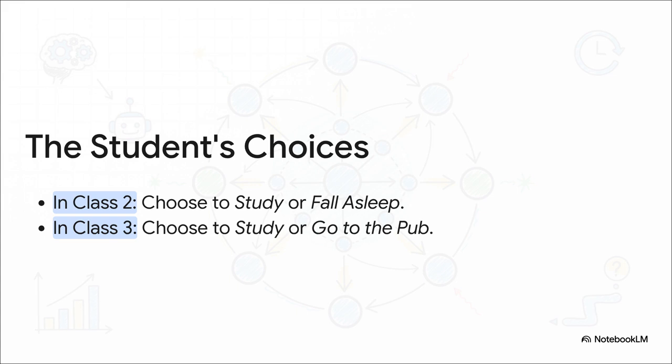Do I study harder and get to class 3? Or do I just fall asleep and end the journey? Later in class 3, another choice. Study to pass the course or go to the pub. See? They're no longer just victims of random chance. Their choices matter. And by adding this layer of agency, we have finally built a complete Markov decision process.